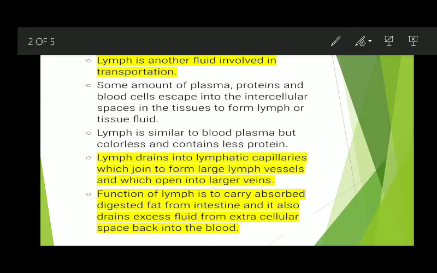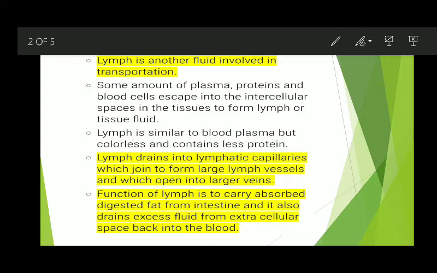And the function of lymph, this means first, what is lymph? Lymph, you remember, is a yellow liquid which is similar in composition to blood plasma, but it is not red like blood.